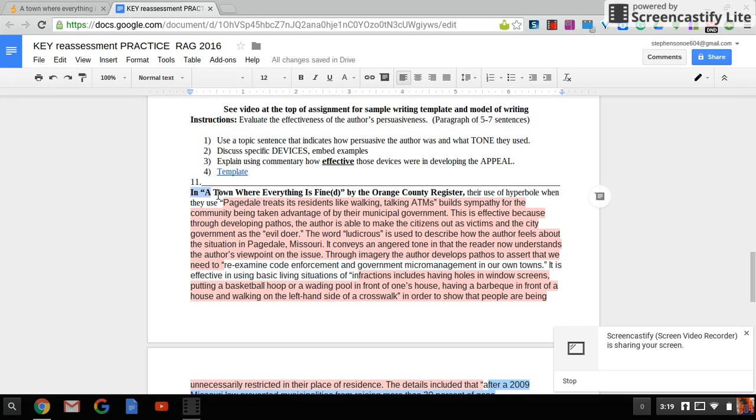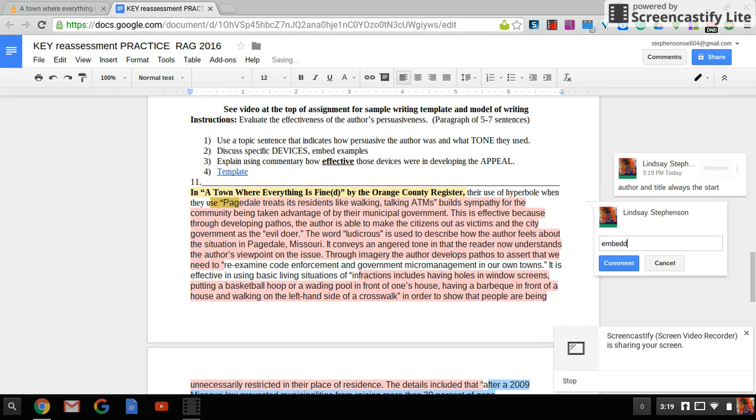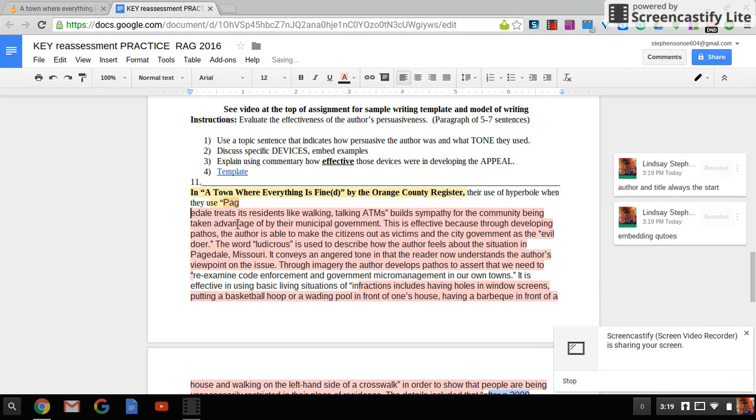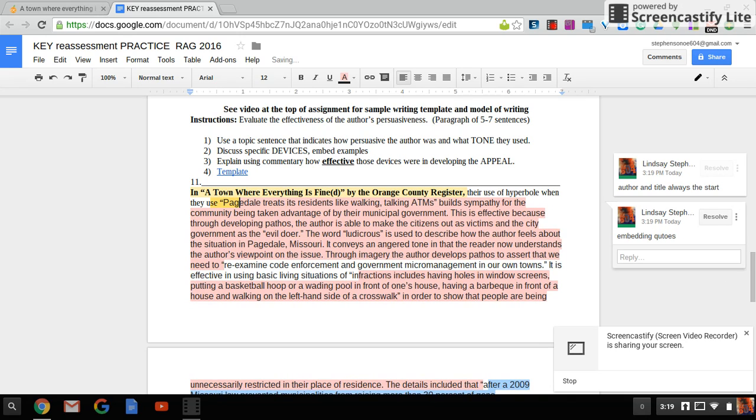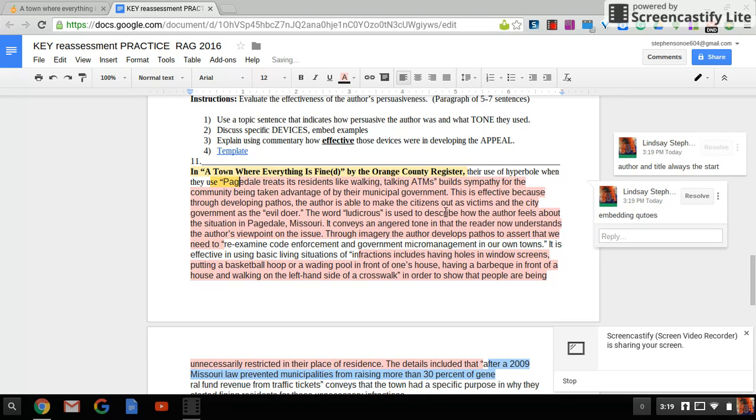So embedding quotes, starting with the author and title is always the start. Embedding my quotes. Telling this is effective, so explaining the effectiveness.